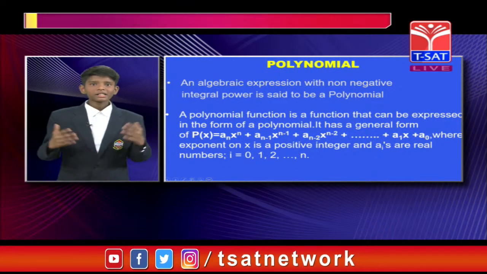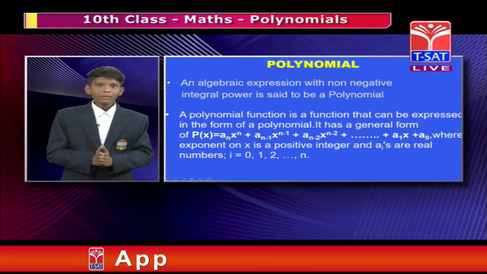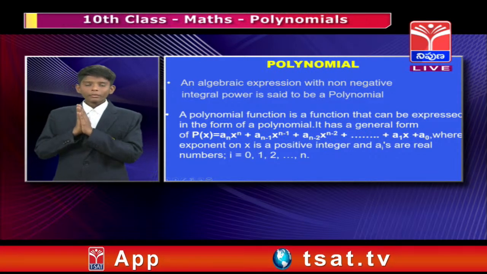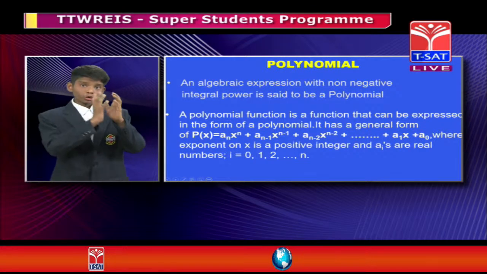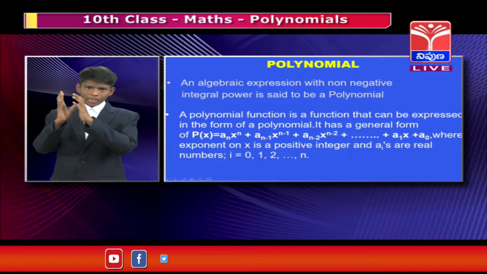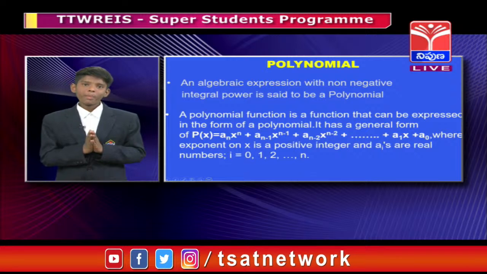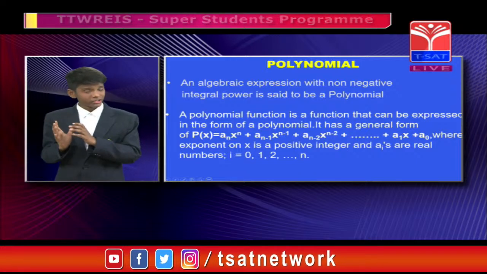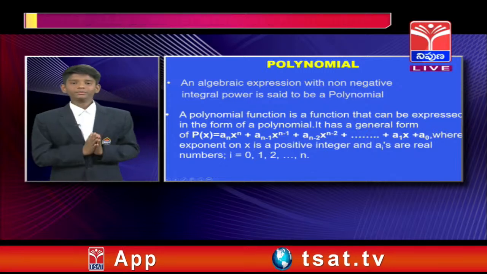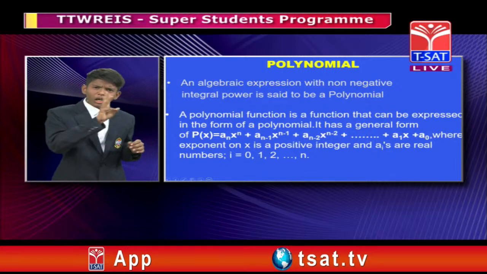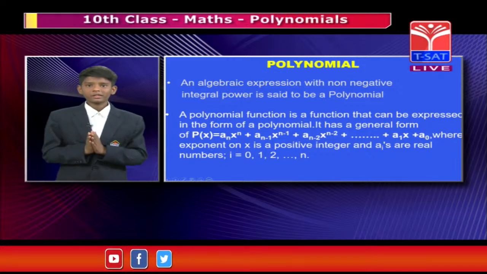So let us see some examples of polynomials. Here, 2x square plus 3x plus 2. In that, 2x square has degree 2 and 3x has degree 1, because every variable has degree 1, my dear friends, and 2 is a constant, right? Every constant has power 0, so these are all non-negative, which means it is a polynomial, my dear friends.